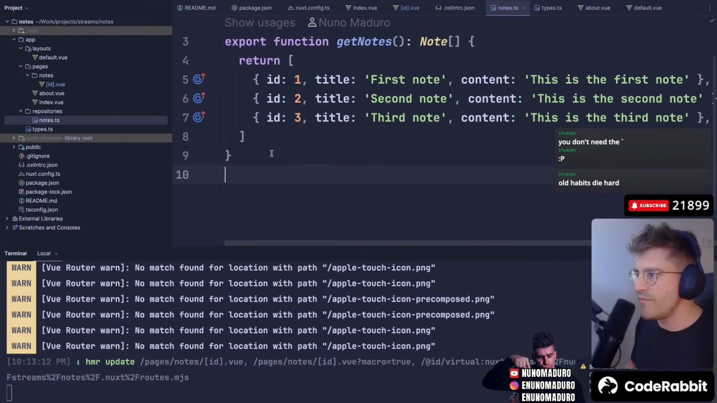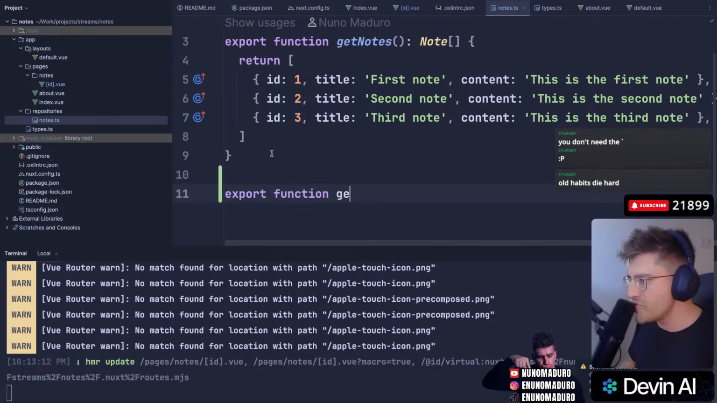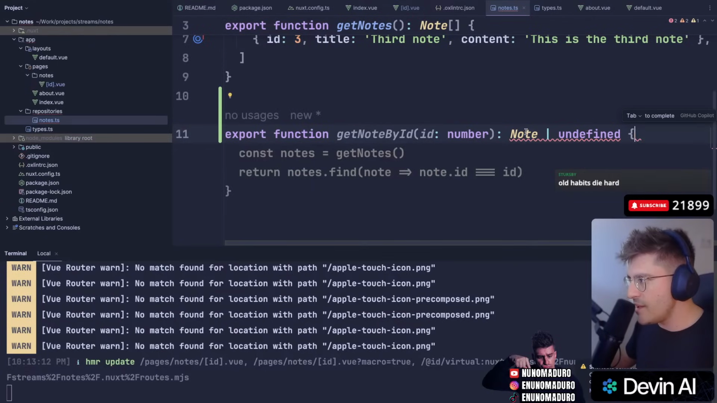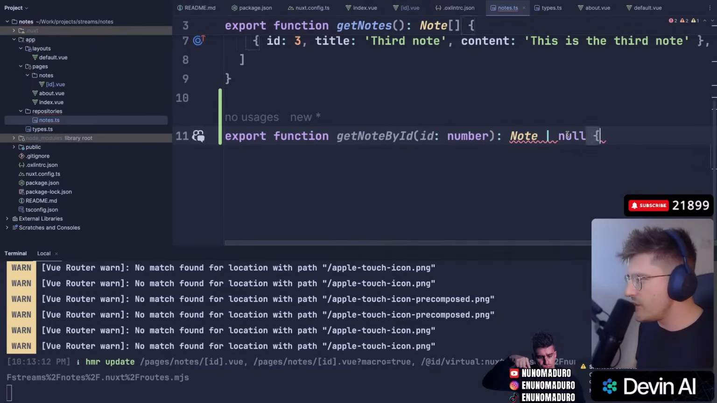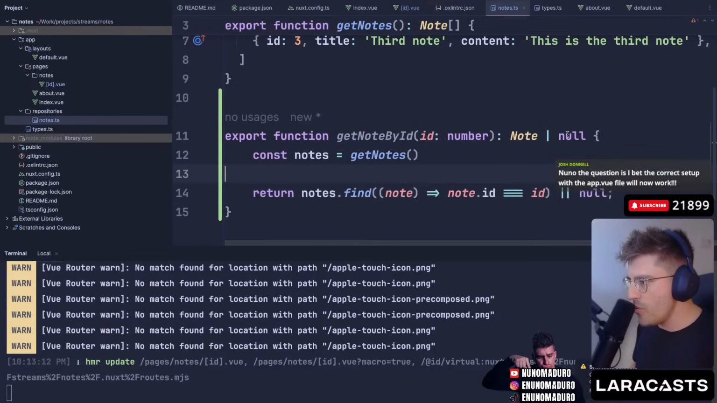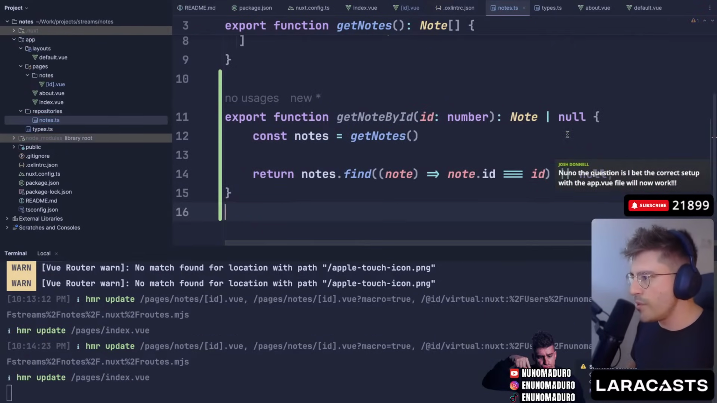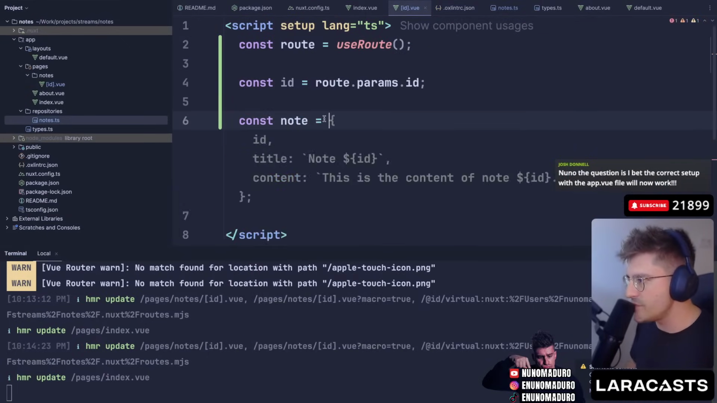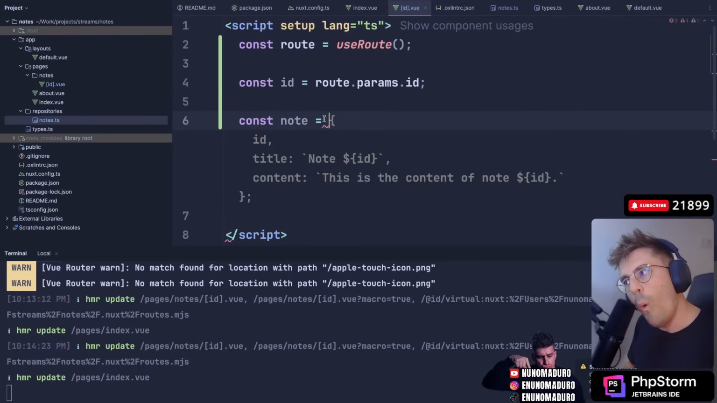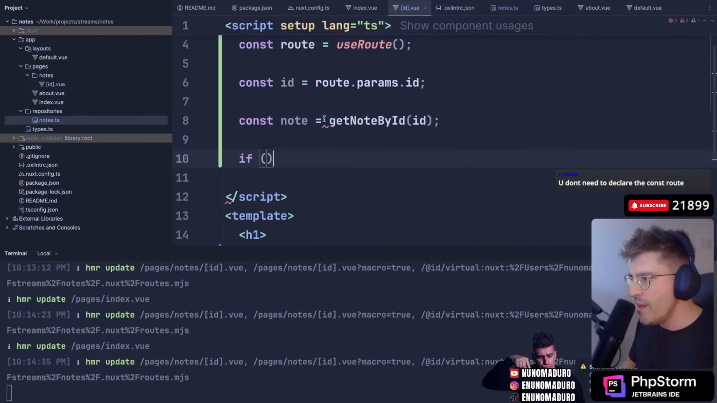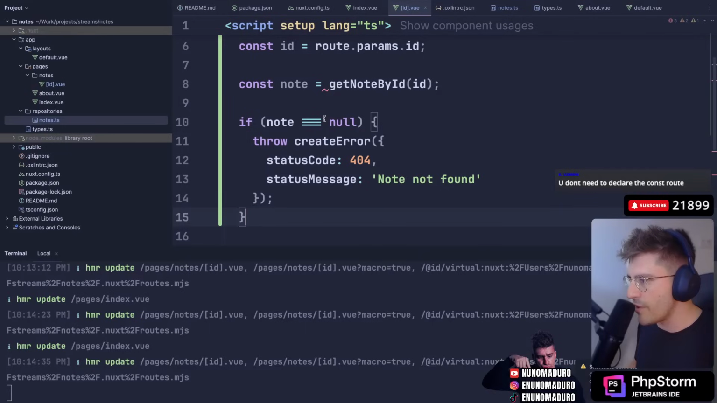Let's go here and do the following. Let's type here export function getNoteById. We provide a number indeed, and that will return back potentially the note or something that does not exist. And bam, boom, perfect, perfect, perfect. We can just go back to the ID once again, and we type const note equals getNoteById, exactly, and we just provide that ID. And then if we don't have a note, we display a 404.